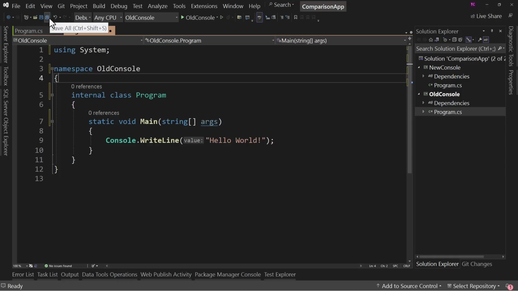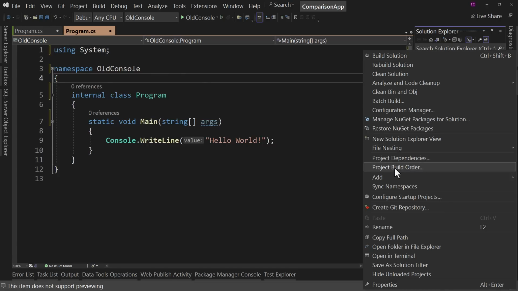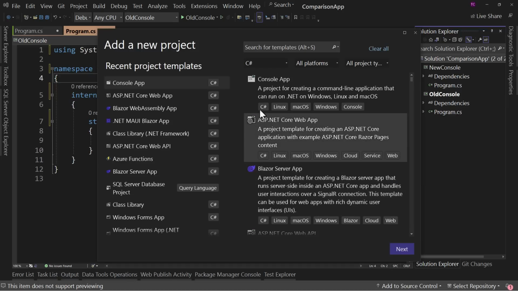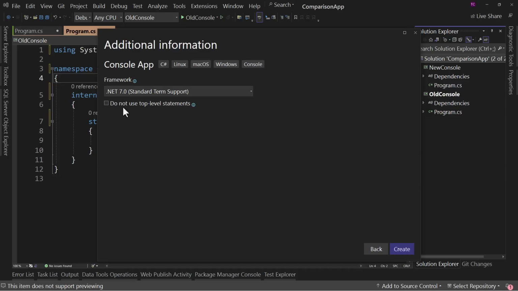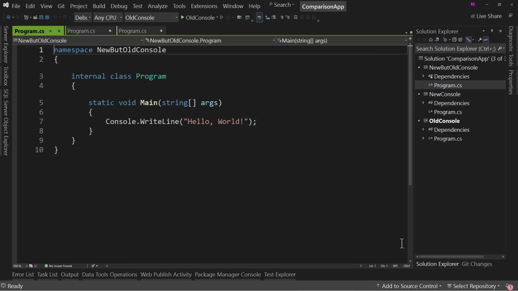Now, that still does leave the fact that your old applications still do this. And maybe if you create a new console application in your organization, you say, hey, I want to create a .NET 7 project, but I do want the old way in order to line up with all the rest of our applications. Well, this is where I really love the solution here, because Microsoft said, we get that. So if you create a brand new console application, let's create console new but old console. How about this? It's .NET 7, do not use top-level statements. There you go.